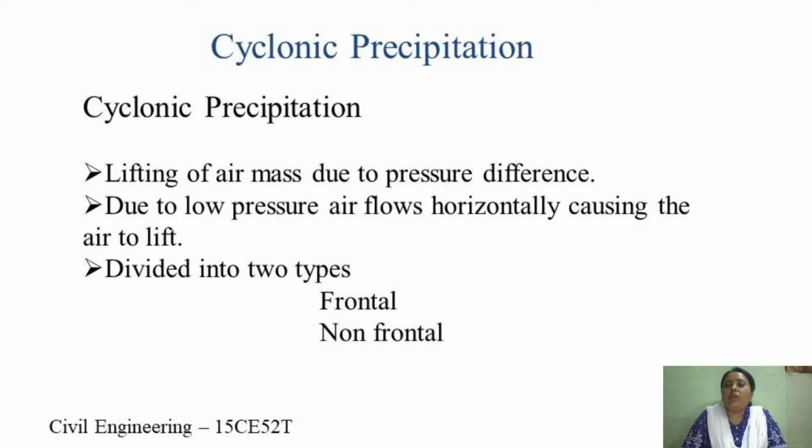So now coming to cyclonic precipitation. Cyclonic precipitation, generally we call these non-frontal type of precipitation, and these are generally associated with lifting of air mass due to pressure difference. And this is due to low pressure. That is, air flows horizontally, causing the air to lift. This cyclonic precipitation can be classified into two types: one is frontal and the other one is non-frontal.